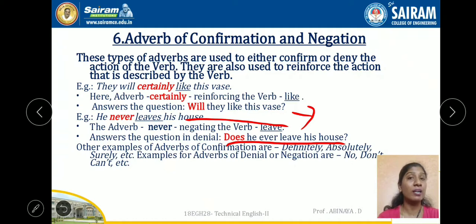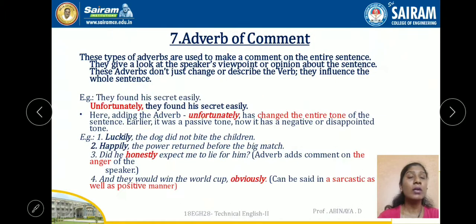So the adverbs which we are using to confirm or deny an action are called adverbs of confirmation and negation. Okay, last but one, adverb of comment. So what is adverb of comment?